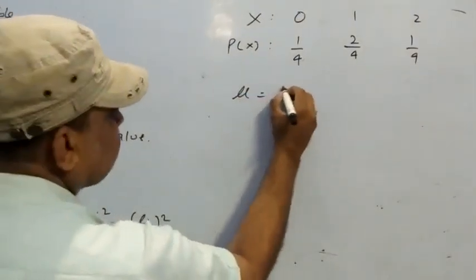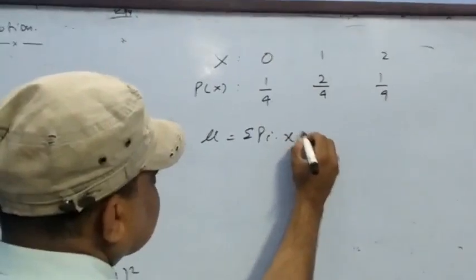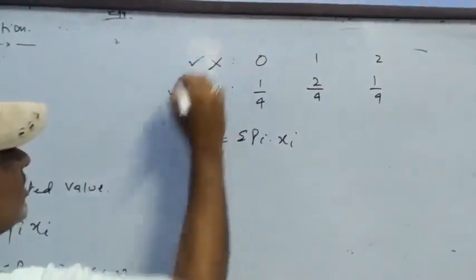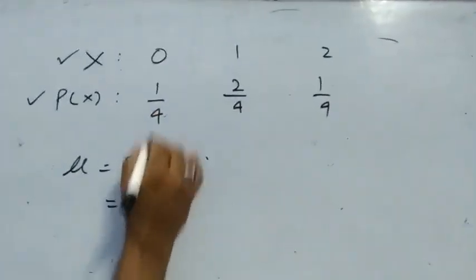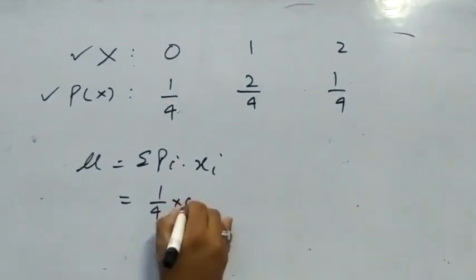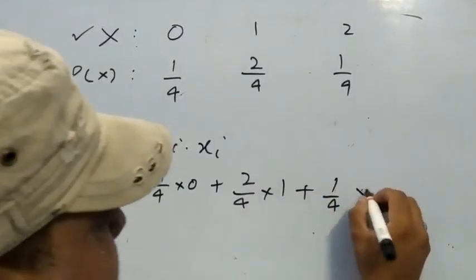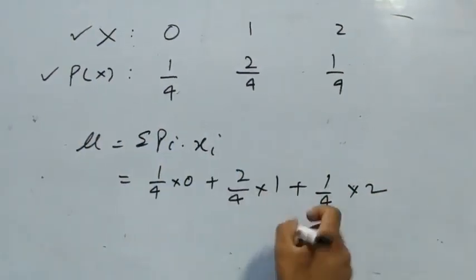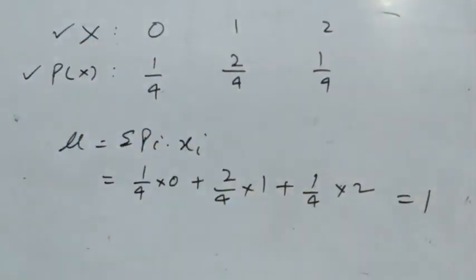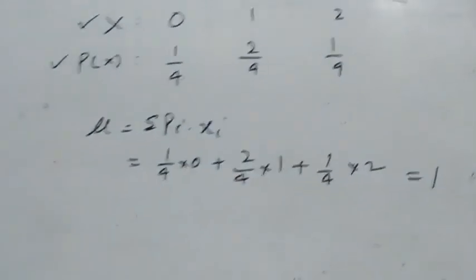The mean is summation pi into xi. So pi into xi: 1 upon 4 into 0, 2 upon 4 into 1, 1 upon 4 into 2. It is 0, 1 upon 2, 1 upon 2. The answer is 1. In this case, the expected value is 1.